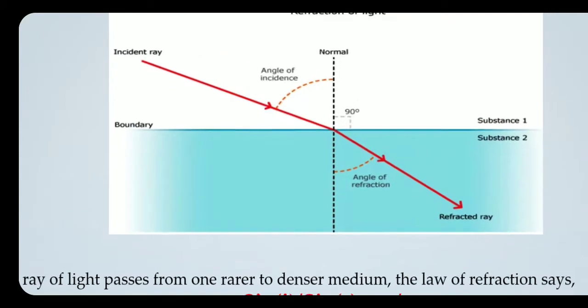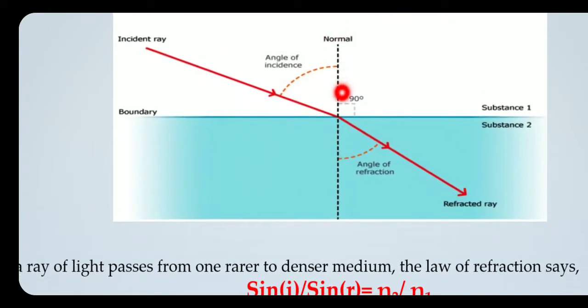And if we draw normal or perpendicular with the interface, we will get angle of incidence with the normal and angle of refraction. So that is why we have incident ray and we also have the refracted ray.